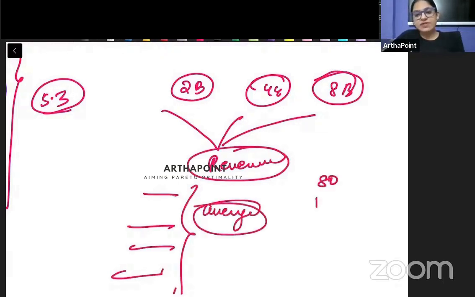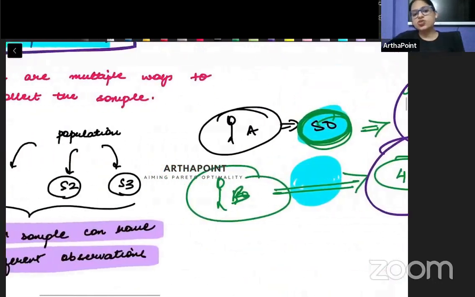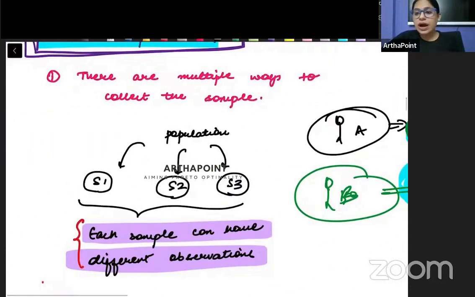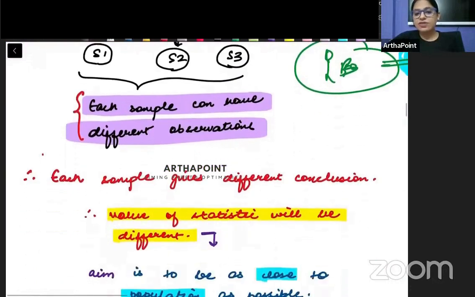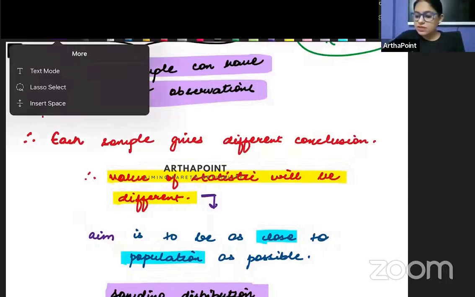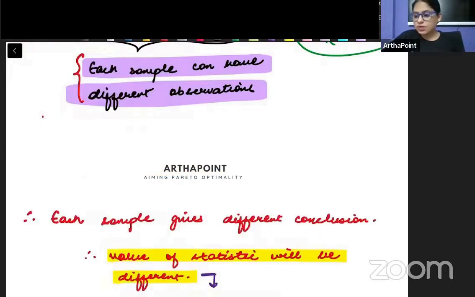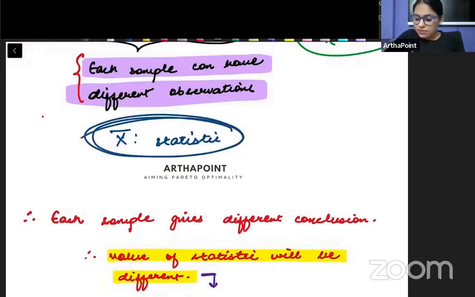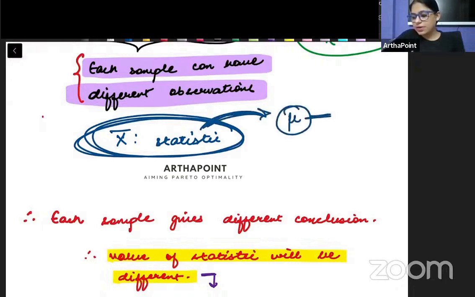Average could have been 80, average could have been 90, average could have been 100 and so on. So the average actually differed. So we showed how from sample to sample the average mean can differ. Now, if you remember, we had gone ahead and we had called the mean value as the statistic, right? The mean value of the sample, it was called as statistic. And our aim was to go ahead and to see that this is as close to the value of the population parameter.